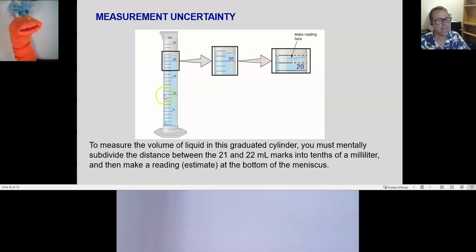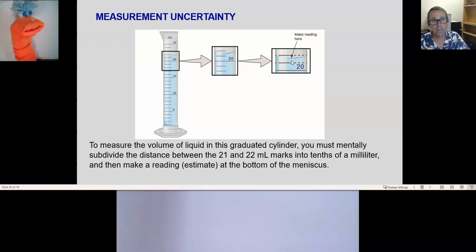Well, if this is 10 right here, let's see, there's 15. What does that make this mark right here? That one's 11. Very good. 11, 12, 13, 14, and 15, right? So this one above the 20 must be what? 21. Very good. And we make a measurement of something like water at the bottom of what we call a meniscus. At the bottom of this meniscus here, we identify where we're at and we draw a line straight across there and try to identify whether this is where it's at between the 20 and the 21 mark. If this is 21, this is 20, what would you say this one is?